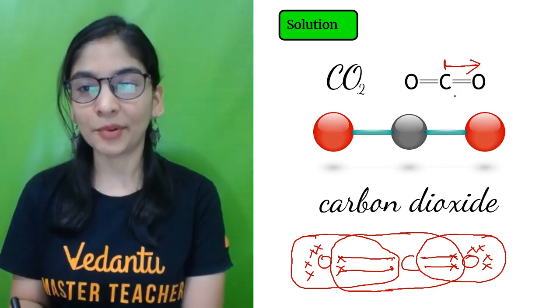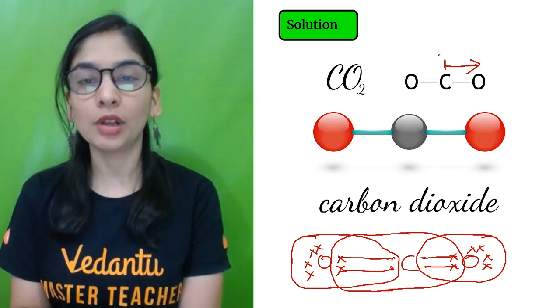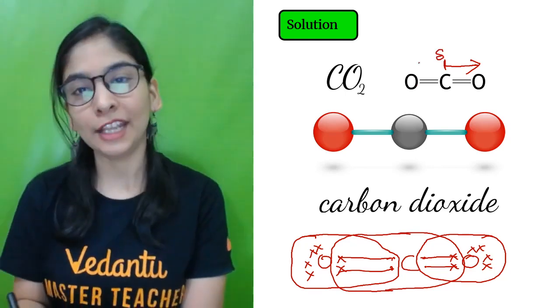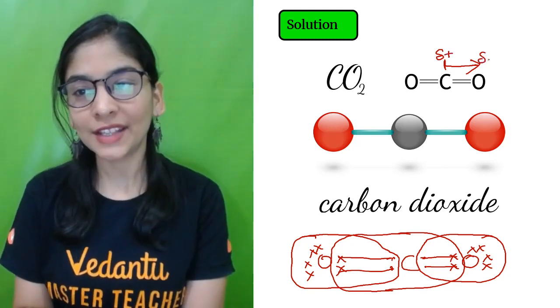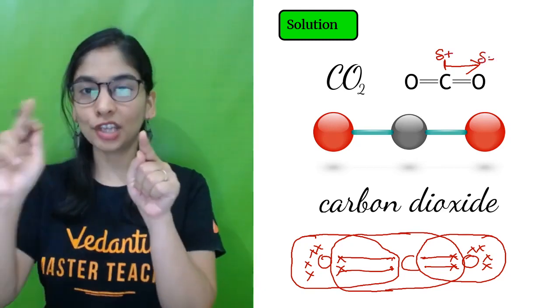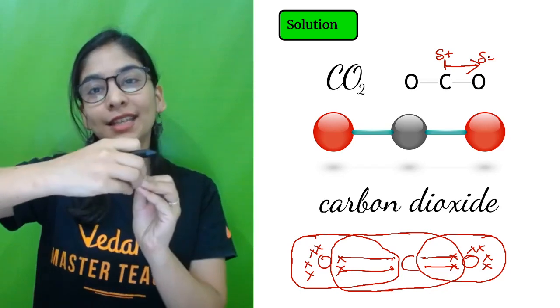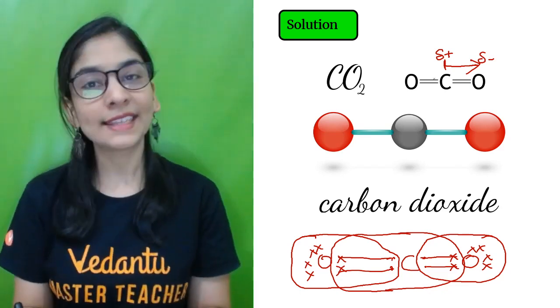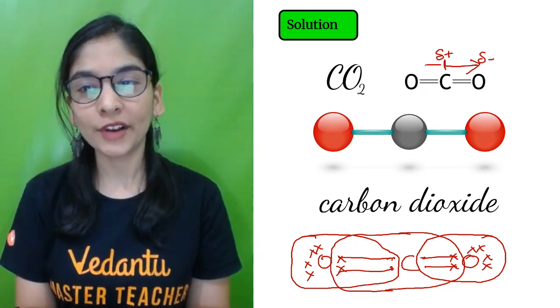Means charge separation, means I'm going to get a pole. Pole means a charge, having a difference in charge. So slightly positive and slightly negative charge. This is the direction of charge from positive to negative. Electrons are being pulled towards oxygen. Same on this side. Oxygen is more electronegative.